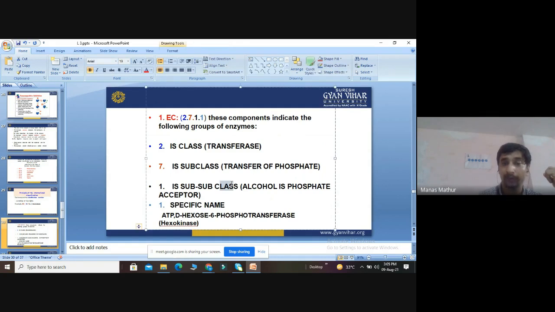So 2.7.1. The last point 1 is a specific number.